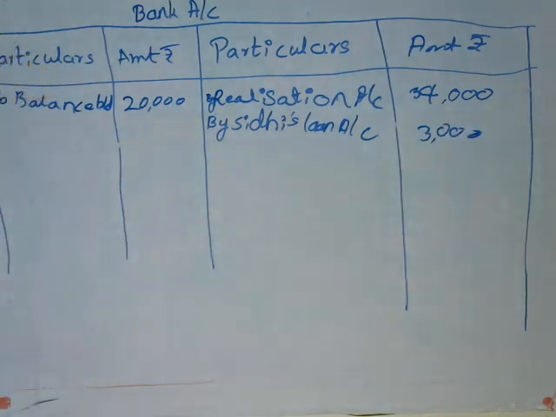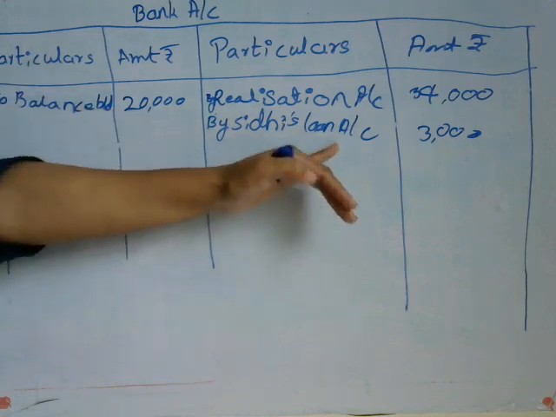In the partners' capital account, we calculated for Riddhi and Siddhi 32,667 rupees and 53,333 rupees. That is the loss of the realization account.